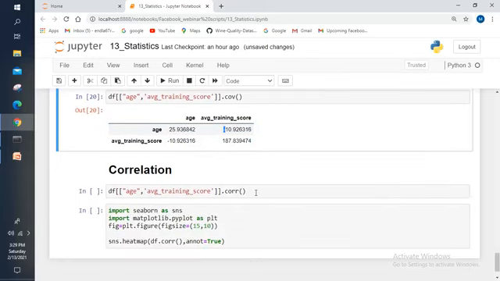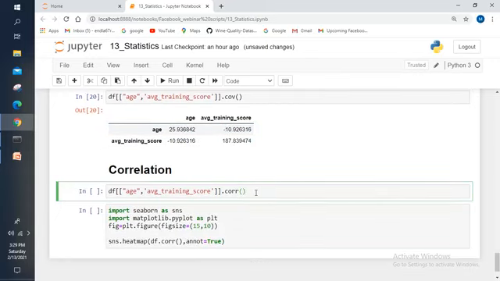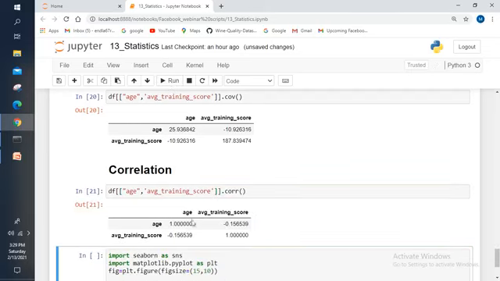Now come to the correlation. Let me show you how strong the relation is between age and average training score. Let me execute this one. To calculate the correlation, we use the corr function on the data frame. Let me execute this one. See, between age and age, the correlation is 1. That means there is a strong correlation.